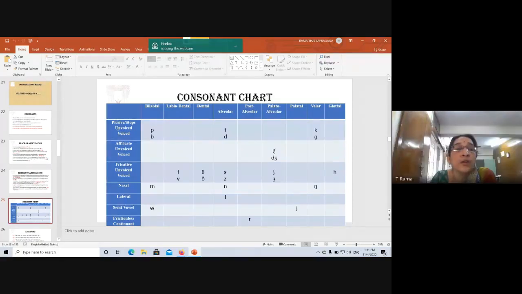Now you see what I have written here. This is the place of articulation and this is the manner of articulation. Based on the classification here: bilabial, labiodental, dental, alveolar. This side is the manner of articulation. So plosives, and you have unvoiced and voiced. I've written unvoiced and voiced.